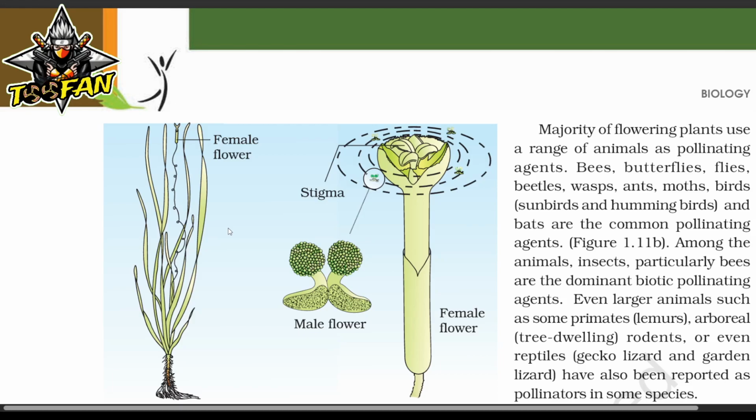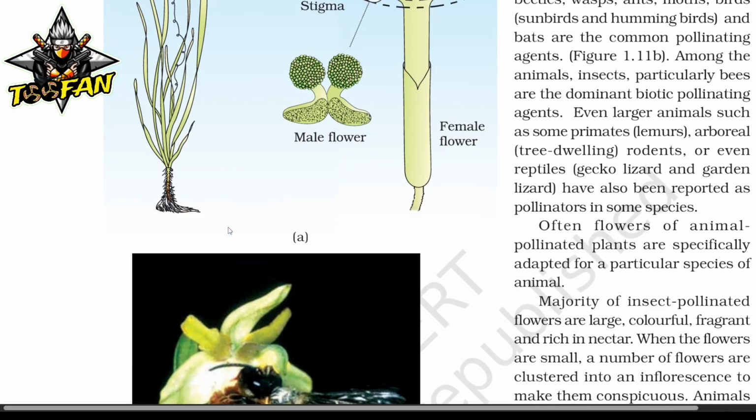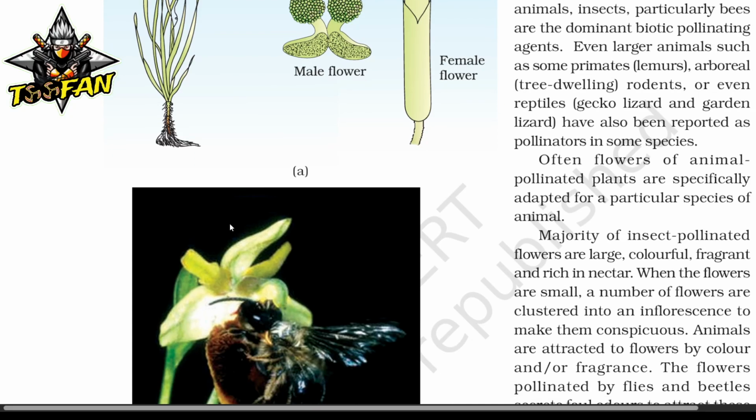arboreal, tree-dwelling rodents, or even reptiles, gecko lizards and garden lizards, have also been reported as pollinators in some species. Often, flowers of animal pollinated plants are specifically adapted for a particular species of animal. Majority of insect pollinated flowers are large, colorful, fragrant, and rich in nectar. When the flowers are small, a number of flowers are clustered into an inflorescence to make them conspicuous.